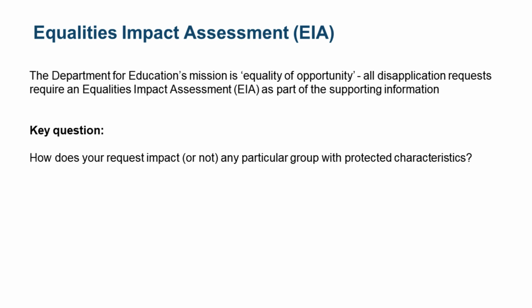It should be applied to both new and continuing applications where, for the latter, the expectation is that an EIA would be updated to reflect the current data. Now, we are content with an overarching principle, which, for example, could be children and young people with similar levels of need receive similar levels of funding. But the EIA should also give consideration to all protected characteristics such as age, sex and race, irrespective of whether these are actually relevant to the request that you are making. Consideration should be given to how your proposals eliminate discrimination, harassment, or victimisation of any persons with protected characteristics. And we would also just say the proposal should also advance equality of opportunity between persons who share relevant protected characteristics and those who do not as well.